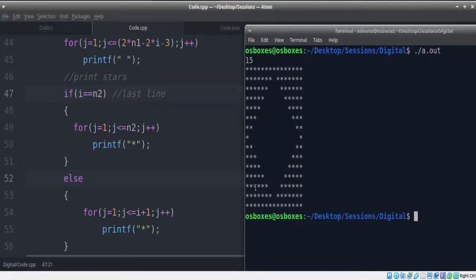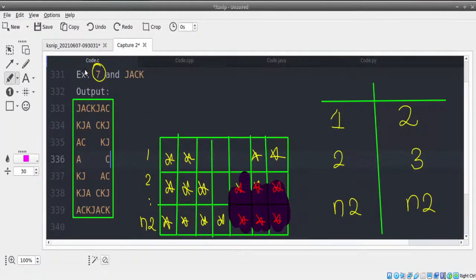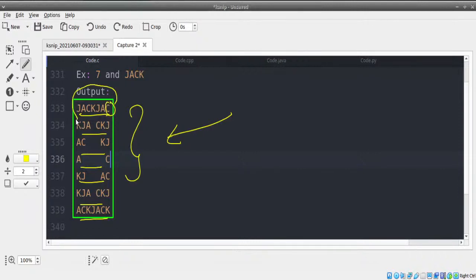But is this really the question that the interviewer asked? Was this really the question? No. The question the interviewer asked was something entirely different. The question asked was this. Whenever you're printing, you're not supposed to print stars. You're going to be given an input string. You're supposed to print the input string in continuous order like this. If you stop at C here, you should start with K in the next line. If you stop at J here, you should start with A in the next line. You should print the string in that order.